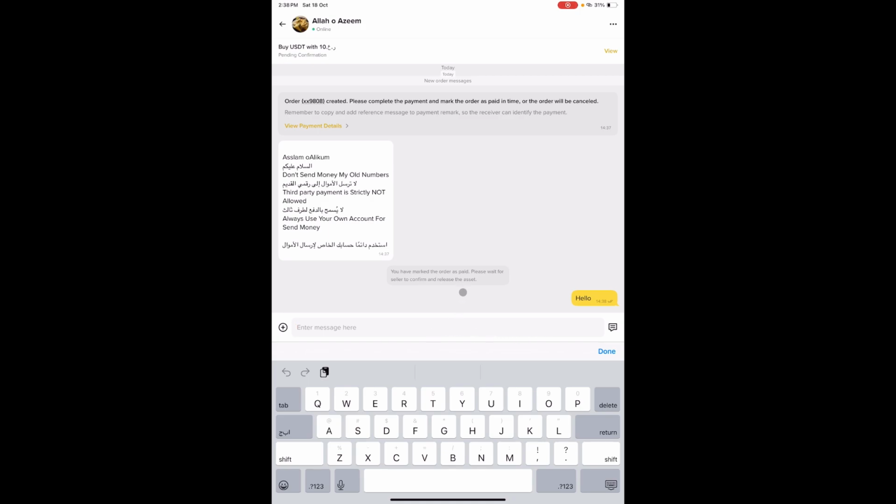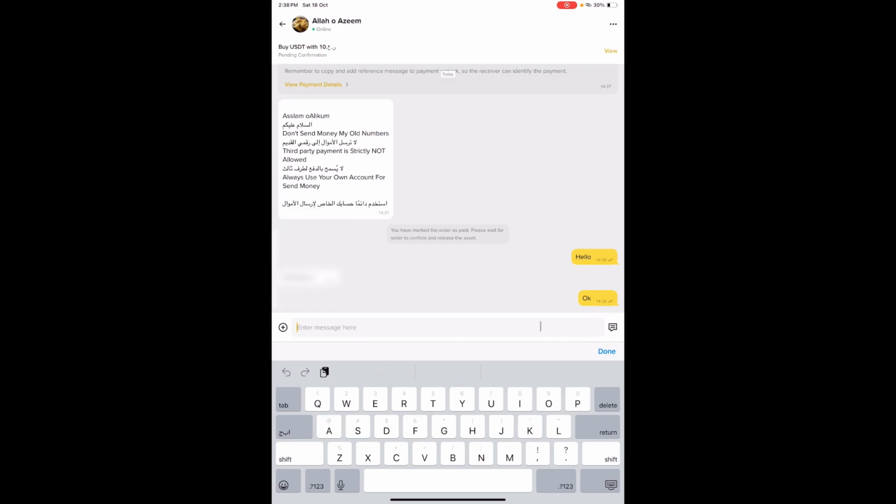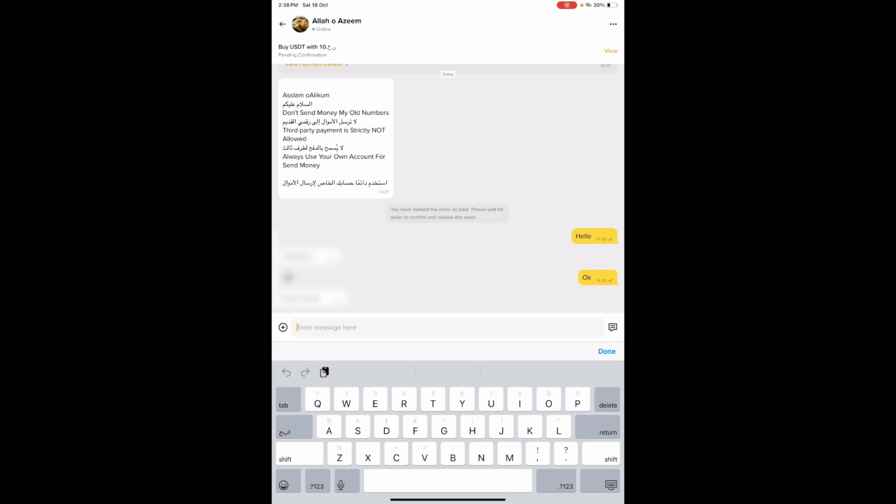I'll wait for the person to come and reply to me. Yeah, this is the person. They've replied to me already. So if they reply, you have to go to your bank account and transfer the money to them. For this you have to use mobile transfer. Right now, you're not seeing what I'm doing, but I'm trying to transfer that 10 real to him.